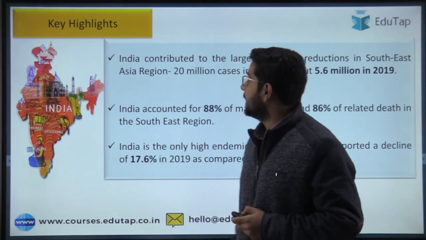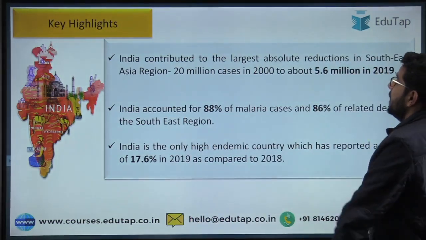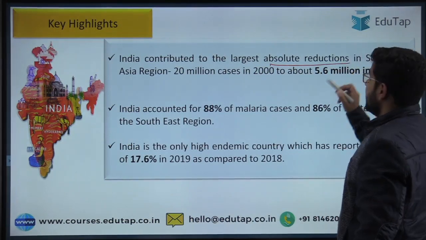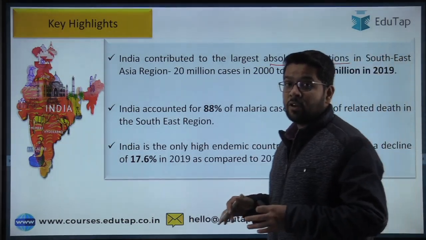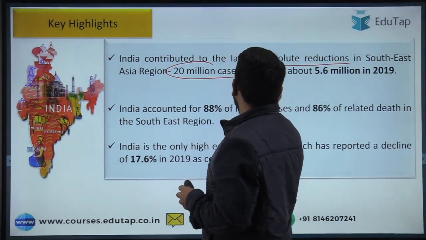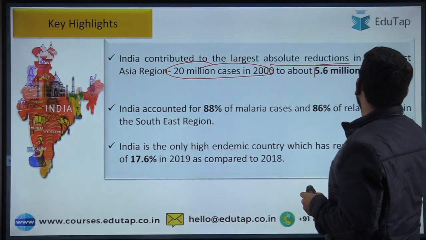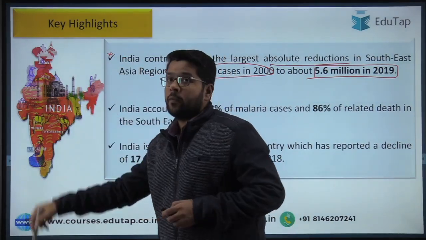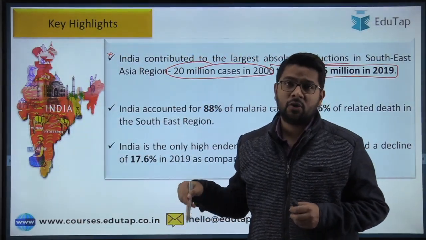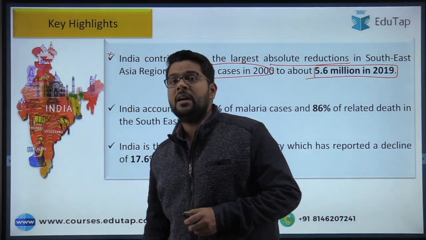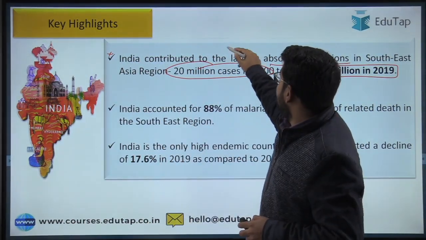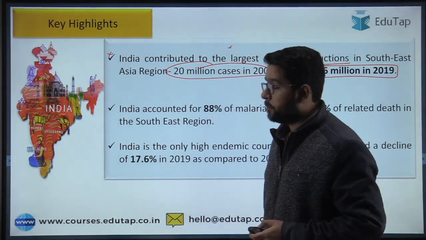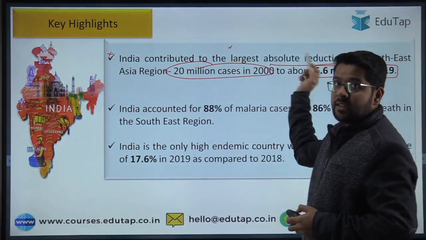So guys, the first point is that India has contributed the largest absolute reduction in the southeastern region, and the reduction was from 20 million cases in the year 2000 to 5.6 million cases in 2019. This is an important fact from our phase 2 point of view. Even in phase 1 the chances are rare, but they can ask it, because this is an important point regarding India, since India has contributed significantly to the reduction in the entire region, I am saying the southeastern region.